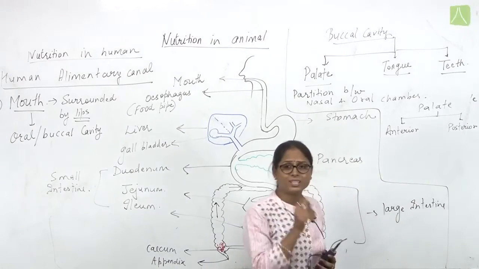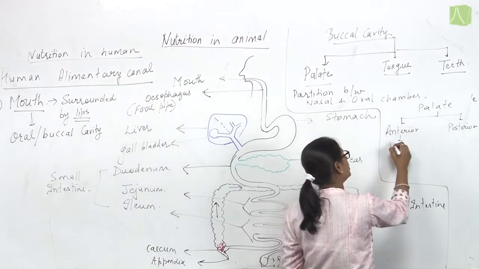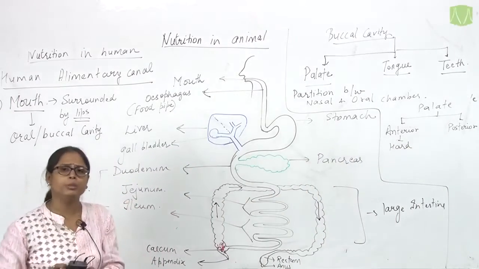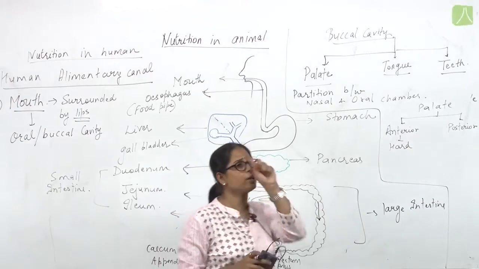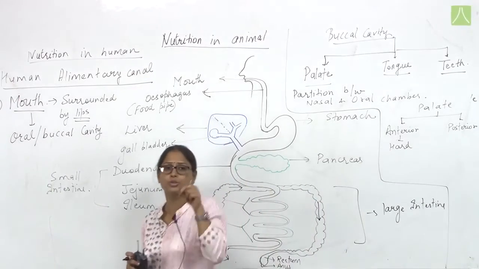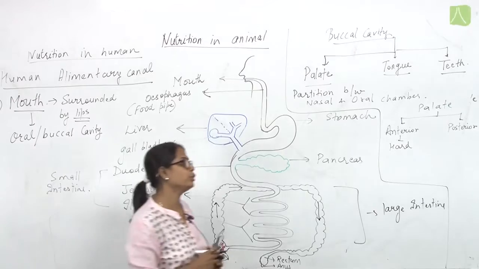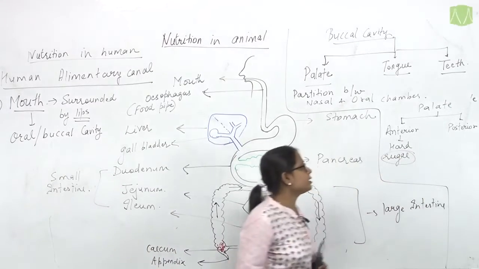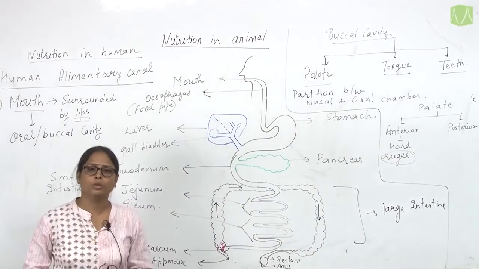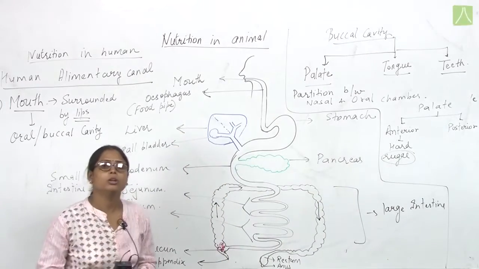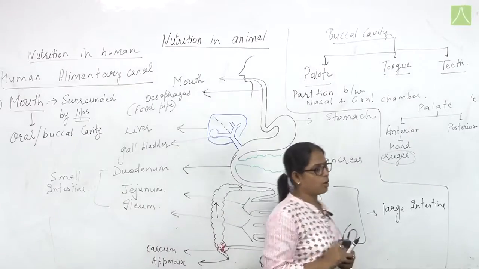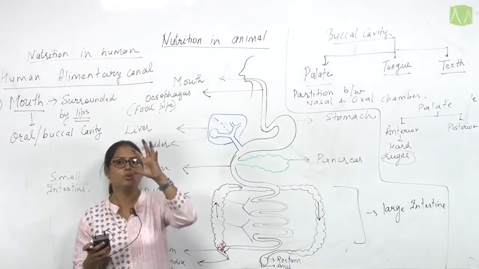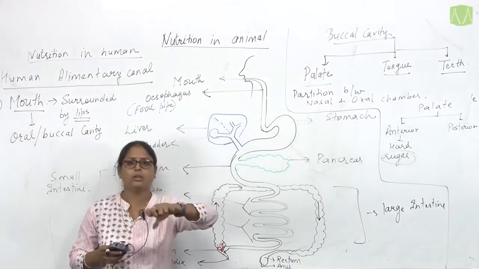The anterior palate is very hard. In some human beings it has finger-like projections, known as rugae, R-U-G-A-E. Earlier these were used by humans who used to catch their prey and eat them, so these rugae were used to capture food.